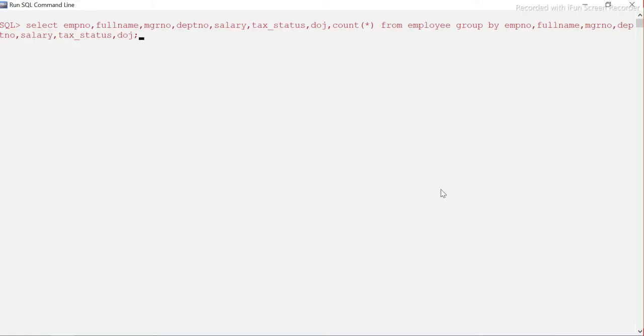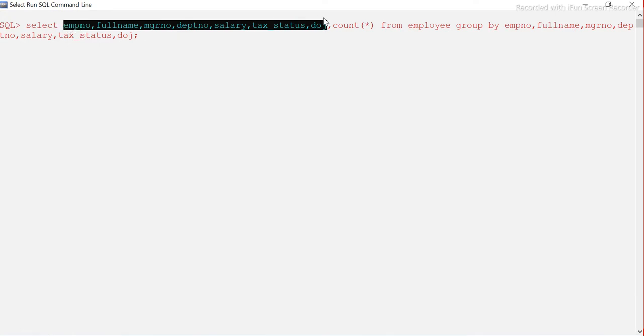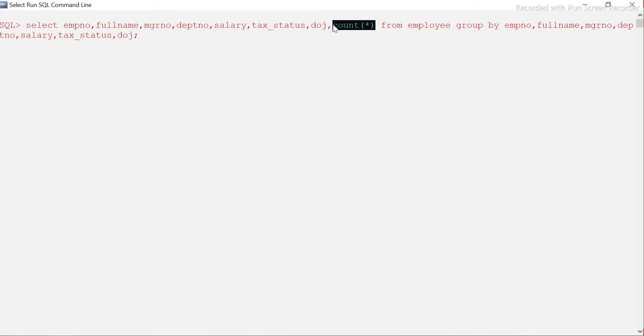All right, guys, so I have framed the query. I just paused the video because it was a little longer query. What we want to do is find the duplicate records. I have selected all the columns from this particular table, and I have also taken one aggregate function, count of star, and then I am grouping based on all these columns, not only one column.